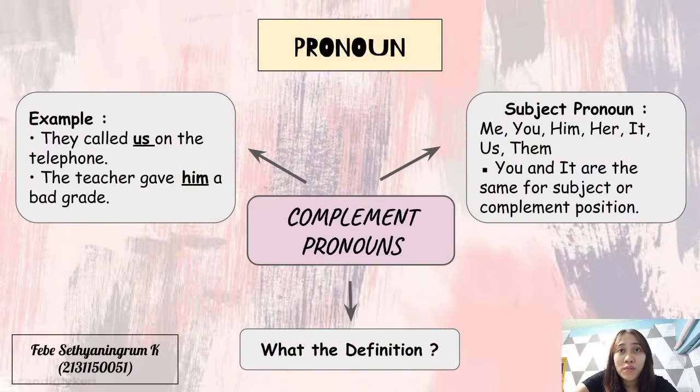The next, complement pronoun. Definition: complement pronouns occur in complement position whether they complement a verb or a preposition. Complement pronouns: me, you, him, her, it, us, you, them. You and it are the same for subject and complement position. Examples of the sentence: they call us on the telephone. The teacher gave him a bad grade.